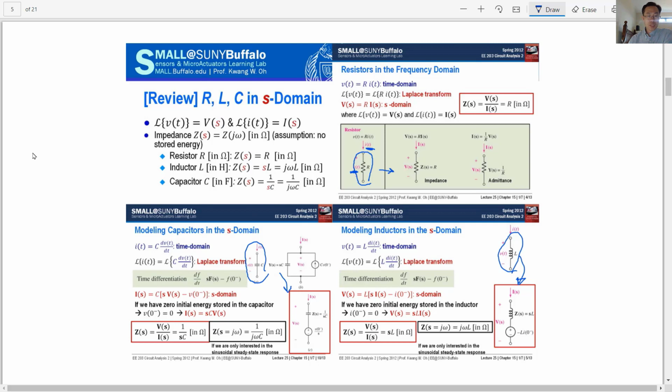Then the conclusion of the Laplace transform of resistor R, inductor L, and capacitor C is as follows. Resistor R is in ohms in the time domain.